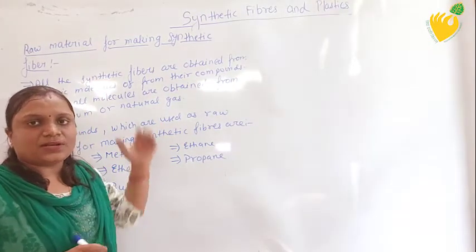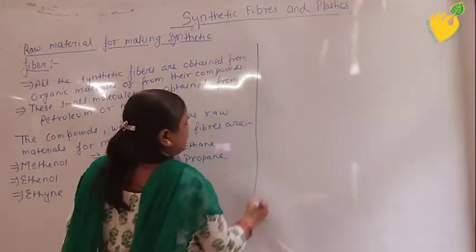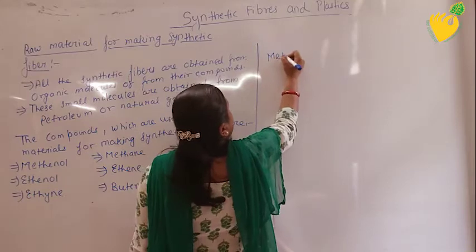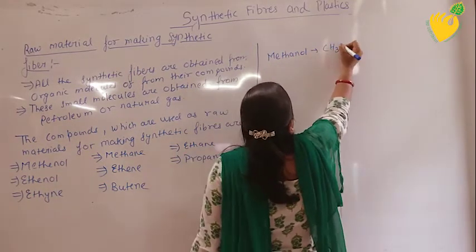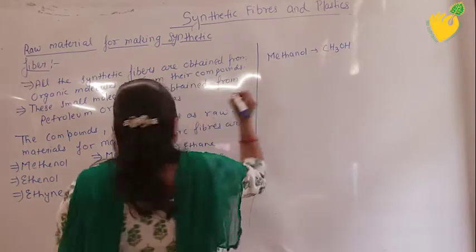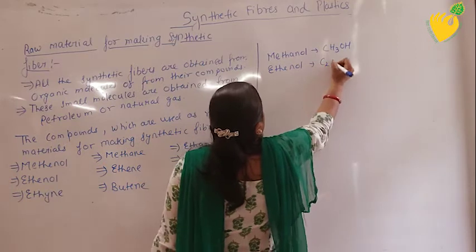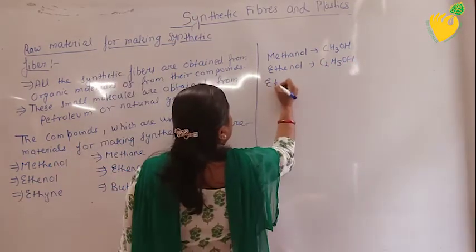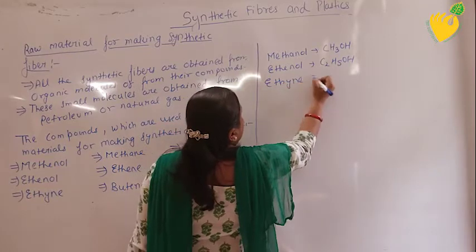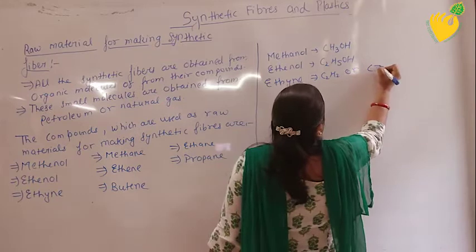If I take methanol, the formula of methanol is CH3OH. Ethanol is C2H5OH. Ethyne is C2H2.